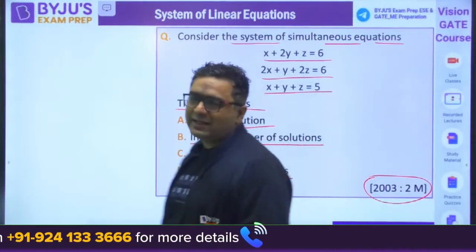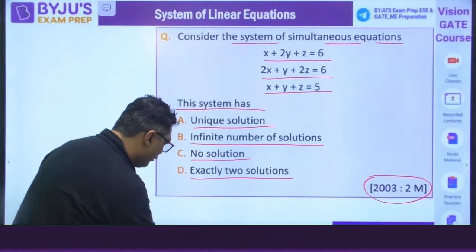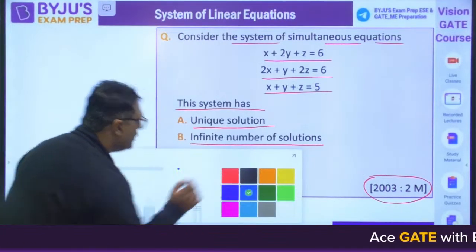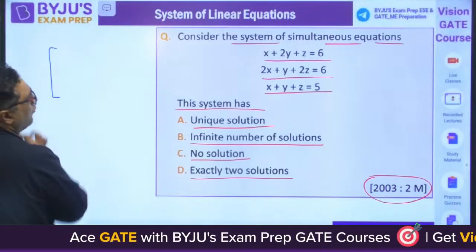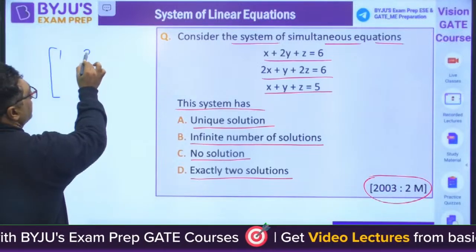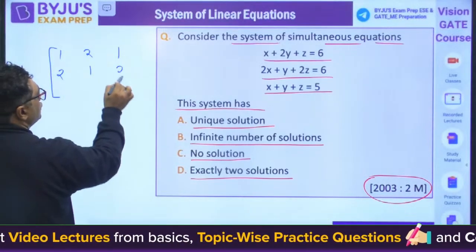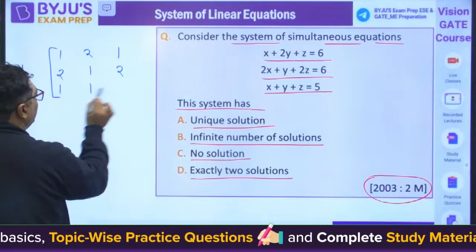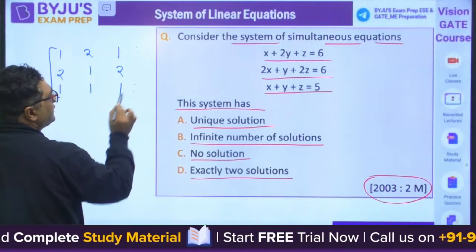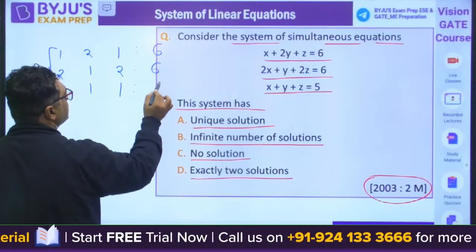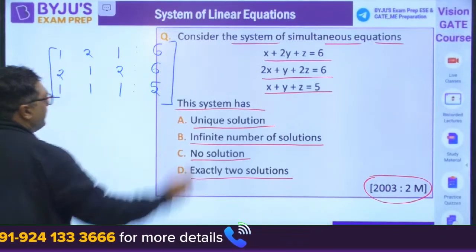In the last class, I already taught you how to find out the rank. So we would be going with the same procedure. Are we ready for this? First of all, our first step would be to write the system in the form of a matrix. 1, 2, 1, 2, 1, 2, 1, 1, 1. This is the A matrix. Now to make it an augmented matrix, we would be writing 6, 6, and 5. This is how we can write the augmented matrix.